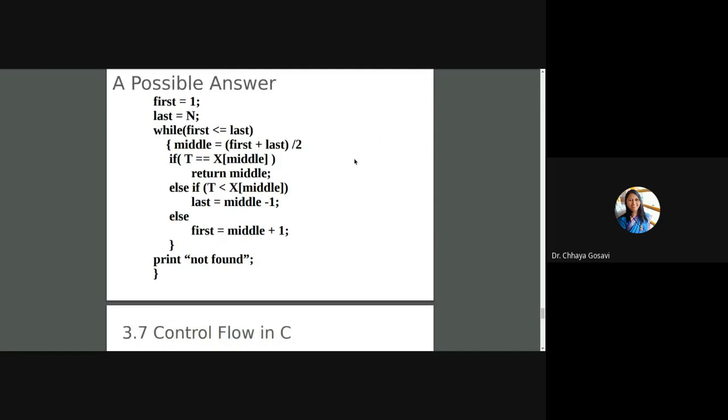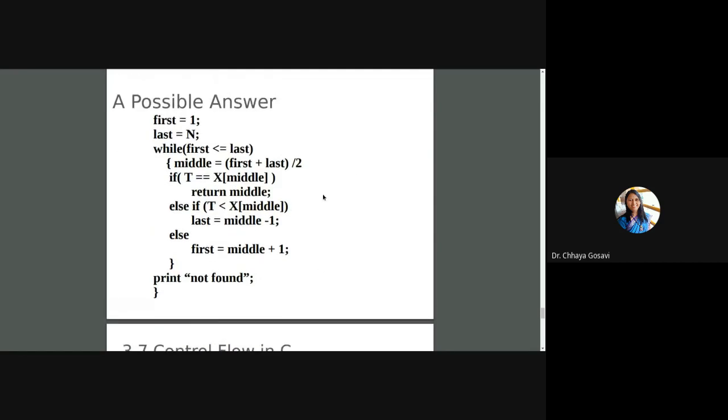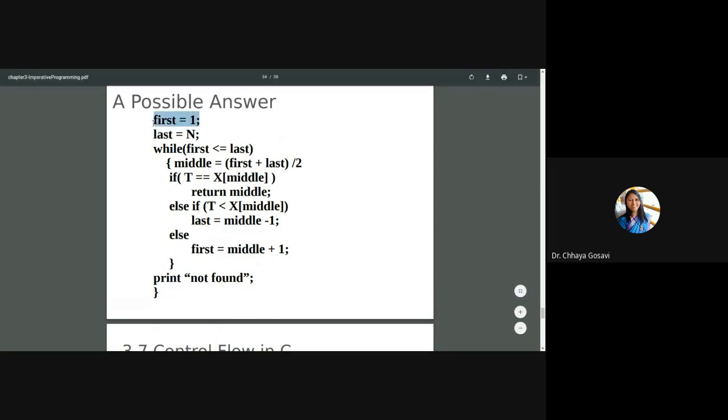So this is the logic, or program, for binary search. First and last are the positions of the array. While first is less than or equal to last, which is the terminating condition, we find the middle element, first plus last divided by 2.